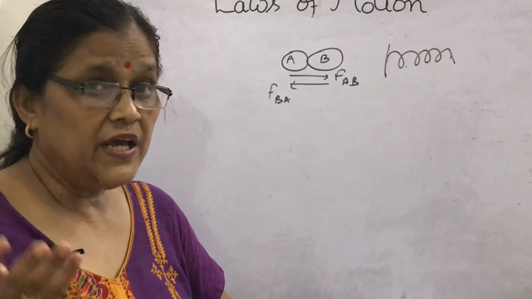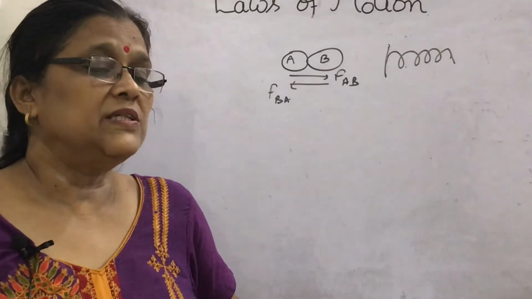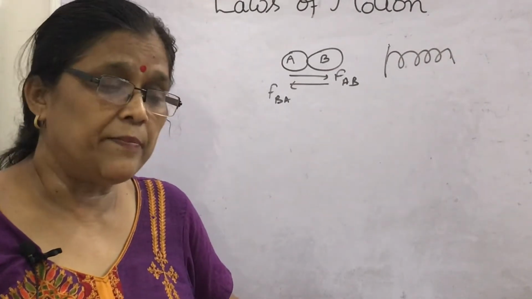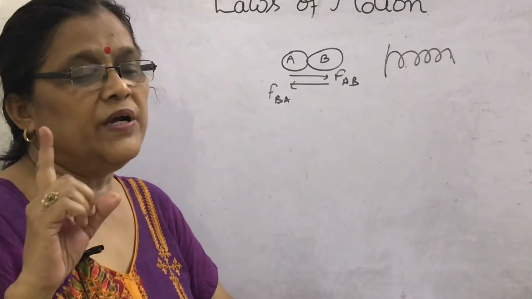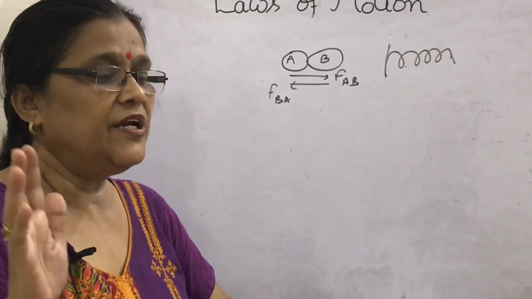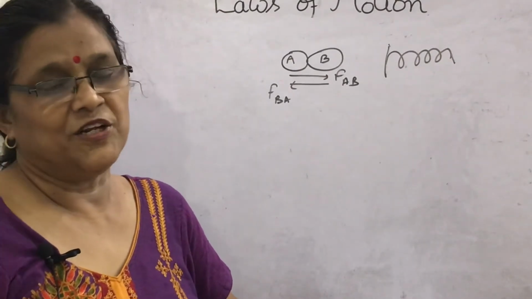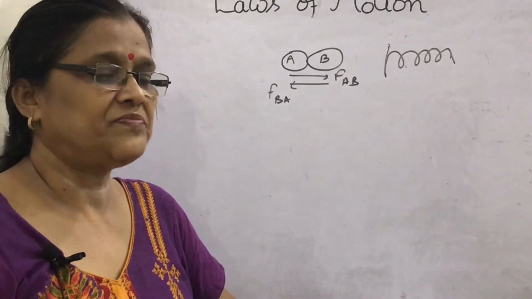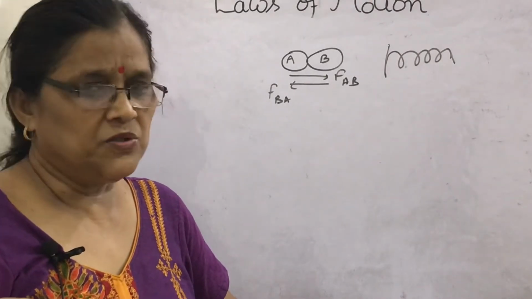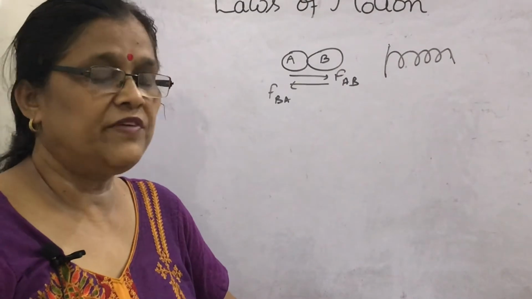How can you say if they acted on the same body, what will happen? There could never be accelerated motion, as the resultant force will be 0. So no action in absence of reaction.